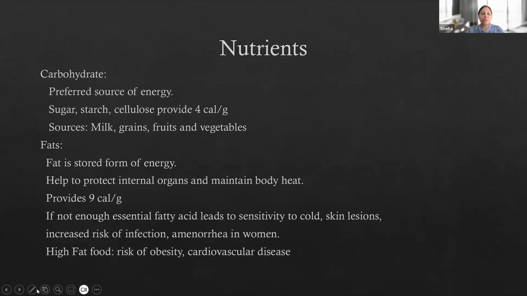Nutrients. The first one is carbohydrate. Carbohydrate is a preferred source of energy, like sugar, starch, and cellulose, and it provides 4 calories per gram. What are the other sources? Milk, grains, fruits, and vegetables are a rich source of carbohydrate. Okay, then we do have fat.